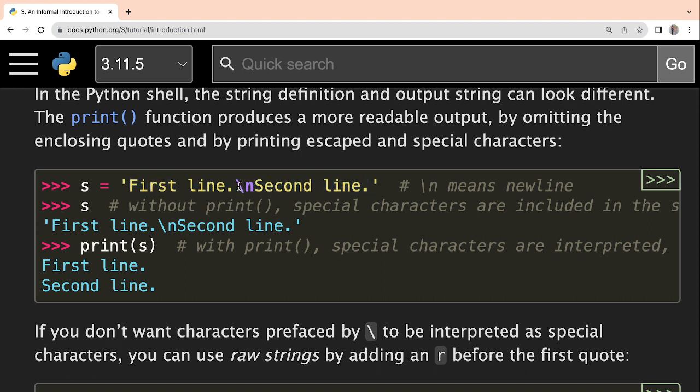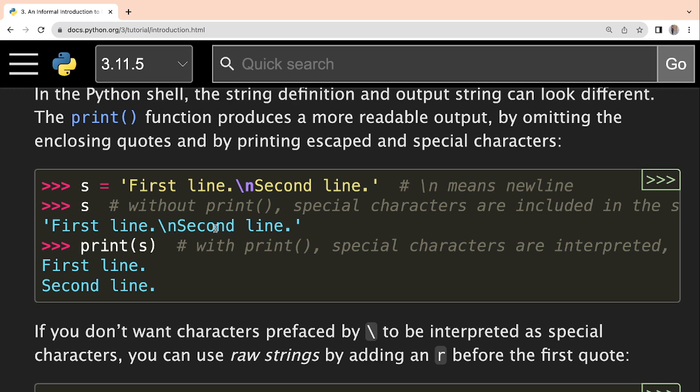So I hope you know the meaning of slash n. It means new line character. Whenever we write slash n, it means that a new line character should be printed. That means we should go to the next line, and in the next line the rest of the string should be printed. But if I'm directly printing it like this, just as I'm writing, then the entire string will be printed as it is. That internal special character will not be interpreted as its actual meaning.